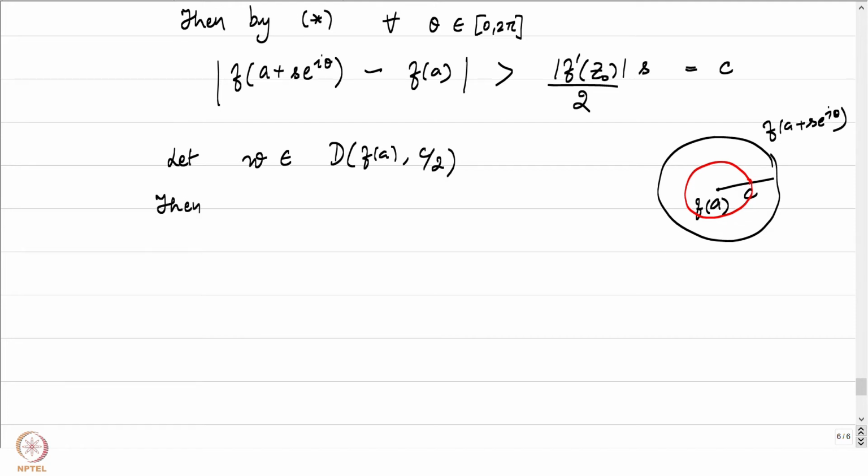Then it's just a triangle inequality thing that I have written here: the modulus of w minus f of a plus s e to the power i theta is going to be greater than C by 2. So even though I just said that this is the case by looking at the picture, it can be established by writing down the triangle inequality in the right manner. So this is something which we can conclude for all theta in R or in 0 to 2 pi.